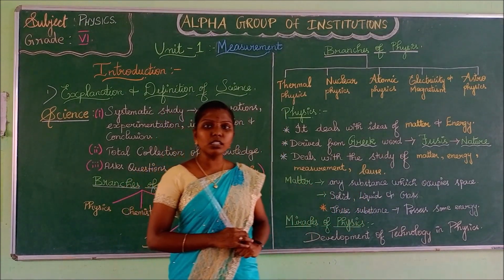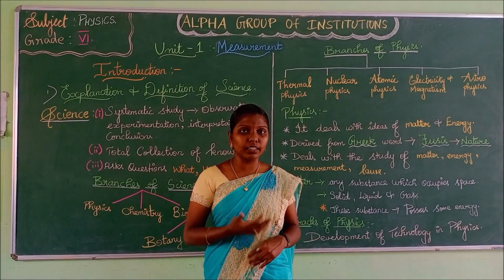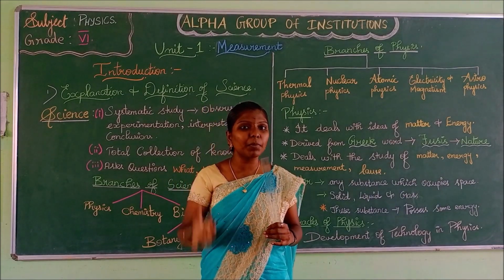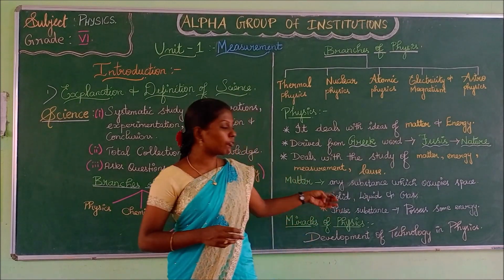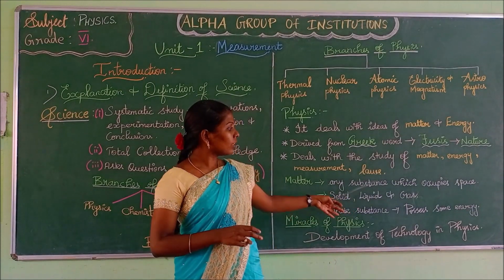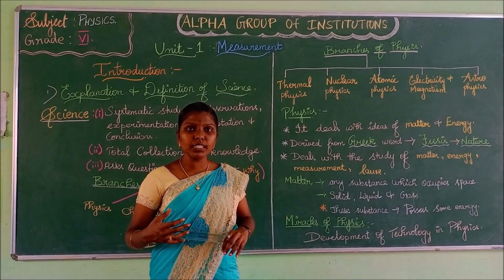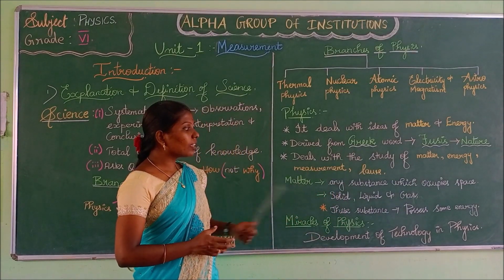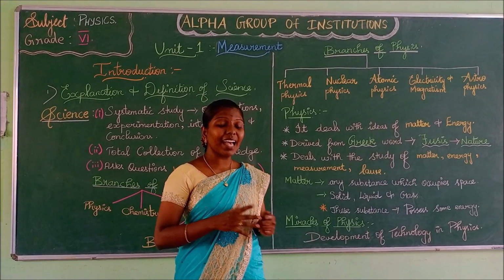For example, Newton's law of gravitation. What did Newton do? He went and sat near an apple tree. An apple fell down, and he thought how this apple is falling down. What makes this apple fall down? And he gave a law named as Newton's law of gravitation. Likewise, there are various laws which are given by various scientists, etc. Next, what is meant by matter? Matter is any substance which occupies space and has mass.